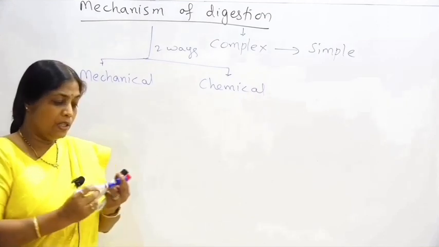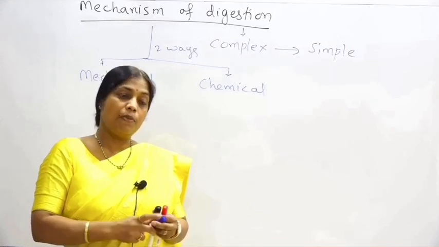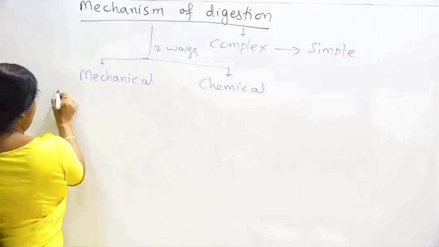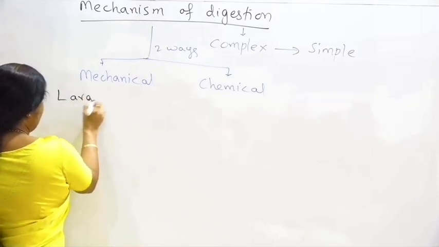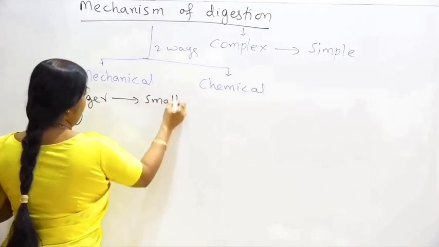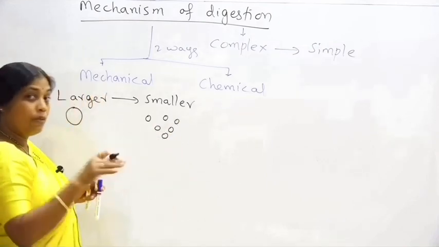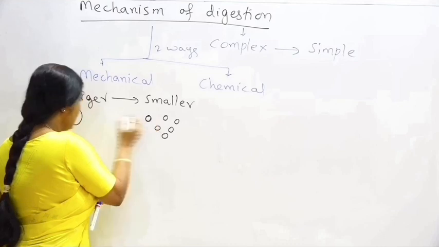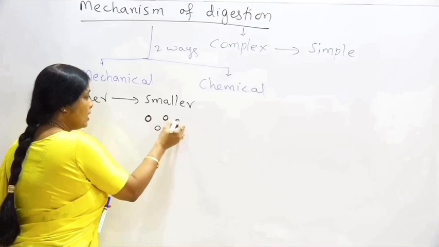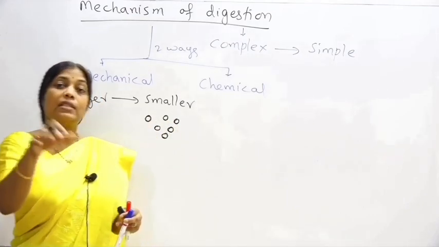As the name itself indicates, mechanical digestion is a physical step in which the larger food particles are converted into smaller food particles. See, this is a food particle, and it gets broken down into smaller pieces. Here the surface area is less, and when it is broken down, the surface area increases, and this surface area is increased for the enzymatic action.